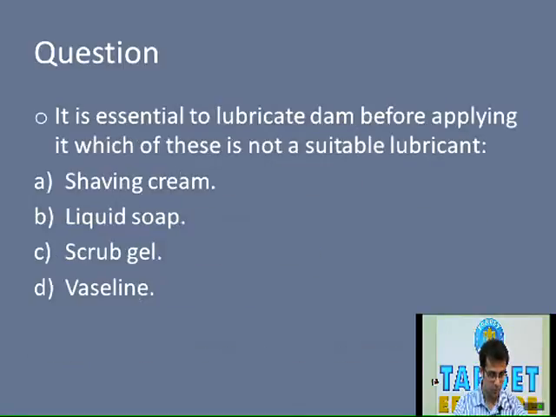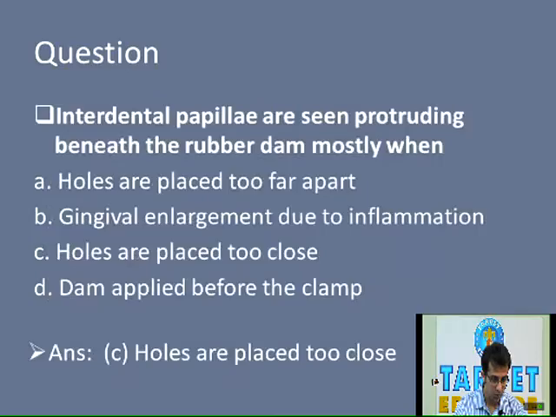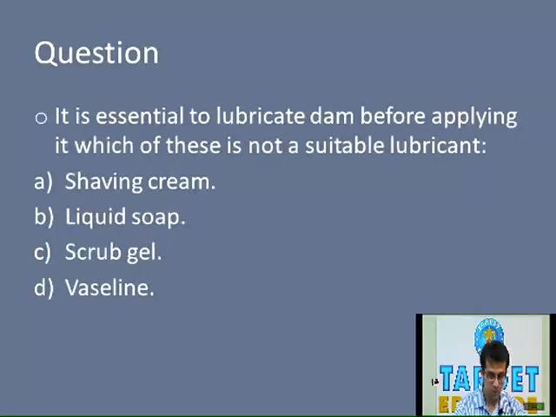Next is gingival enlargement due to inflammation. Now, the purpose of the rubber dam is to provide isolation. So even if there is gingival enlargement, the rubber dam sheet provides isolation, and if the rubber dam application is proper, the gingiva or any other areas apart from the tooth which needs to be isolated are not exposed.